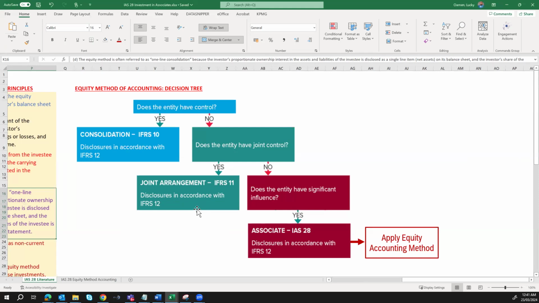Does the entity have joint control with another company or entity? If yes, then you need to account for this investment based on the joint arrangement under IFRS 11. If no, you then need to ask the following question as well. Does the entity have significant influence over the investee company?